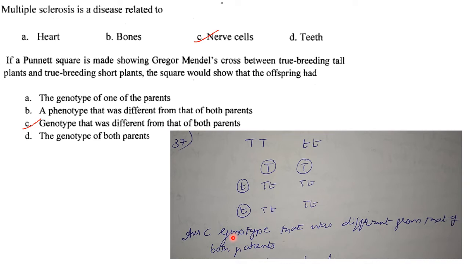So the answer here is answer C, that is a genotype that was different from that of both the parents. The genotype is different from both the parents. It is capital T small t, whereas here it is capital T and small t. So the answer here is option C.